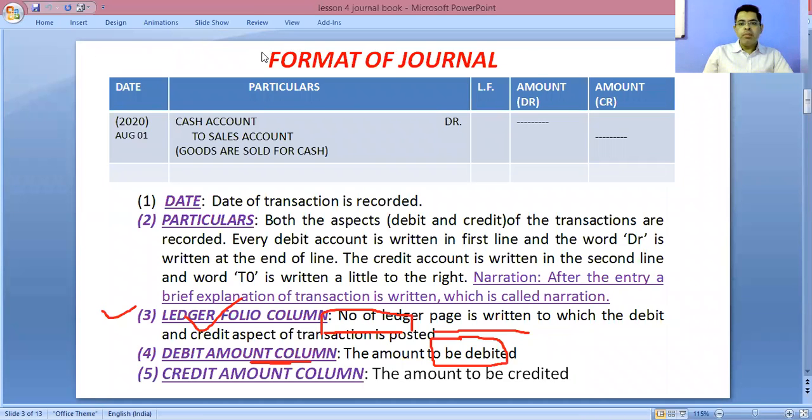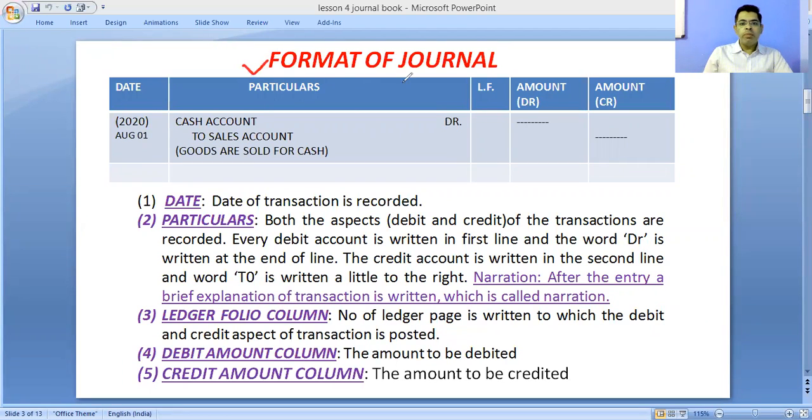Next important, now we will discuss its format: how to prepare a journal book. Basically there are 5 columns. The first column is the date column, the second is the particulars column, the third is LF, and the fourth and fifth are amount columns. In the fourth column you write the debit amount, and in the fifth column you write the credit amount. Now one by one we will discuss them.